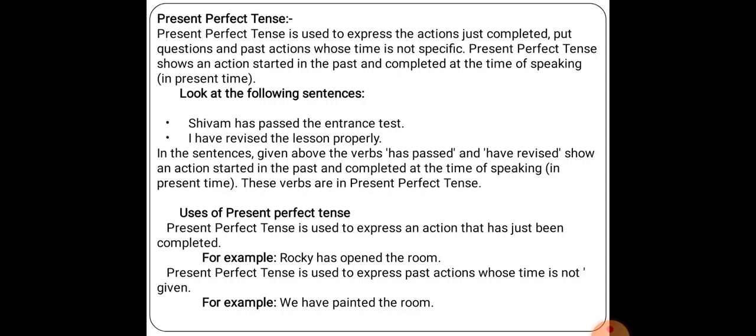Next, use number 2. Present perfect tense is used to express a past action whose time is not given. It means the time is not specified in the present perfect tense. It means we have painted the room. When the room has been painted, the time is not given. The room has been painted, but time is not there. Okay, so we have painted the room.